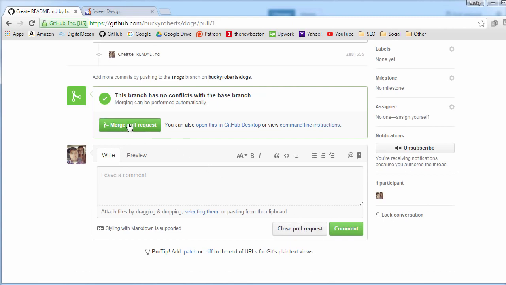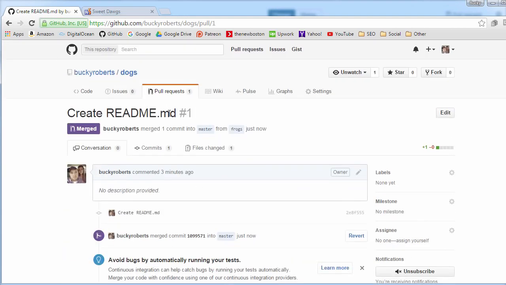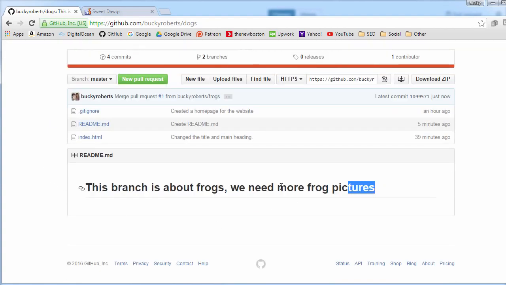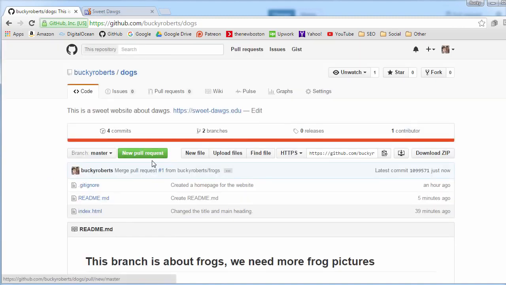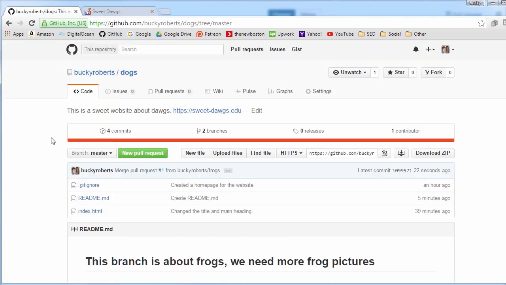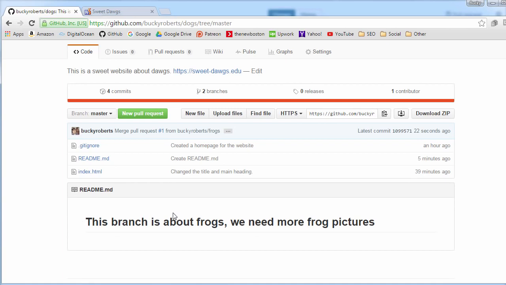So let me go ahead and merge this pull request, and you need to hit confirm merge. You can change your message if you want. I usually just keep these the same. Confirm merge. And again, if you go back to your home, what that did is it took the changes that they made, which was adding this little file about frogs, and it merges them or accepts them into your main master branch. So now the entire world can see that this is now pretty much the main project. The changes are now live.